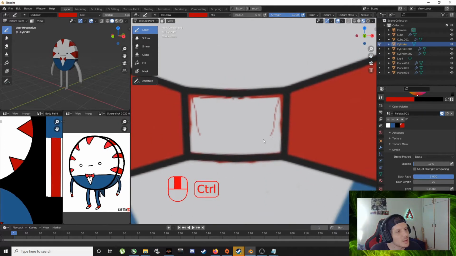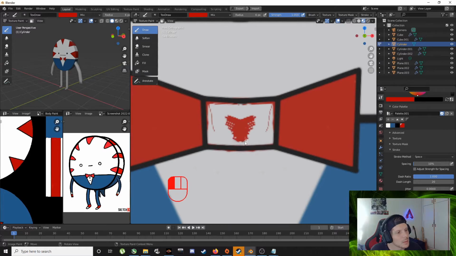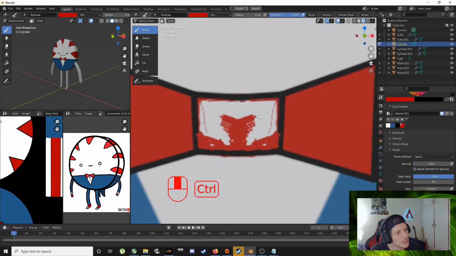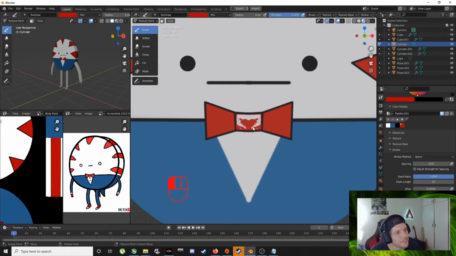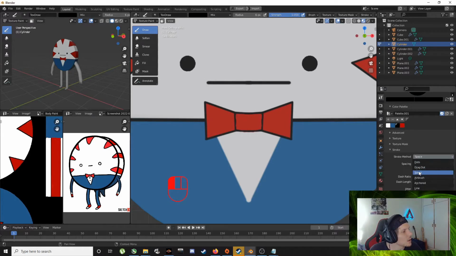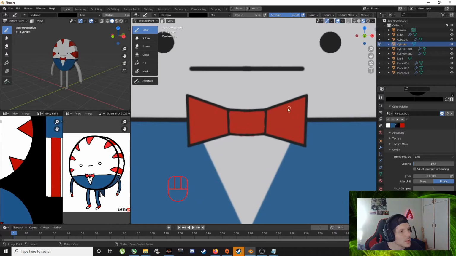Fill this up again. And then just go back, black line, and just cut that again.